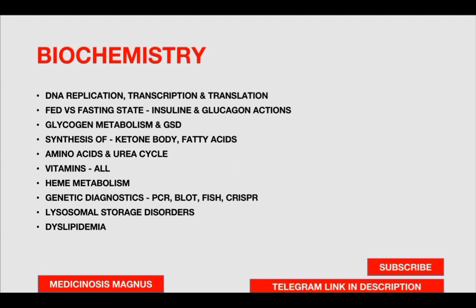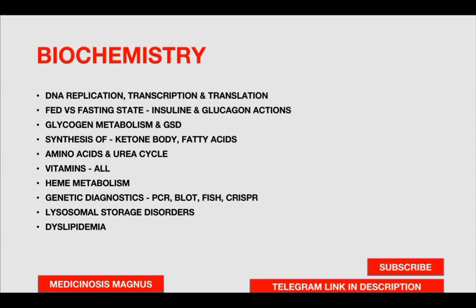In biochemistry, DNA replication, transcription and translation, fed versus fasting state, the insulin and glucagon actions. Make sure you also know what pathways occur in the anabolic state and what pathways occur in the catabolic state, glycogen metabolism and glycogen storage diseases, synthesis of ketone bodies and fatty acids, amino acids and the urea cycle. All the vitamins and their diseases are very important.